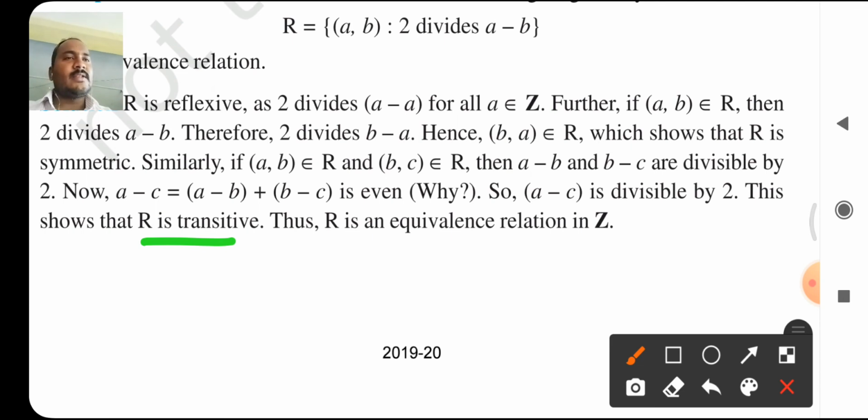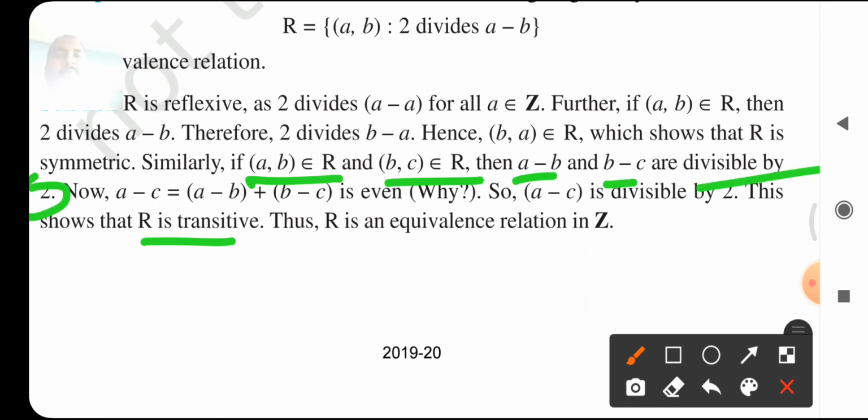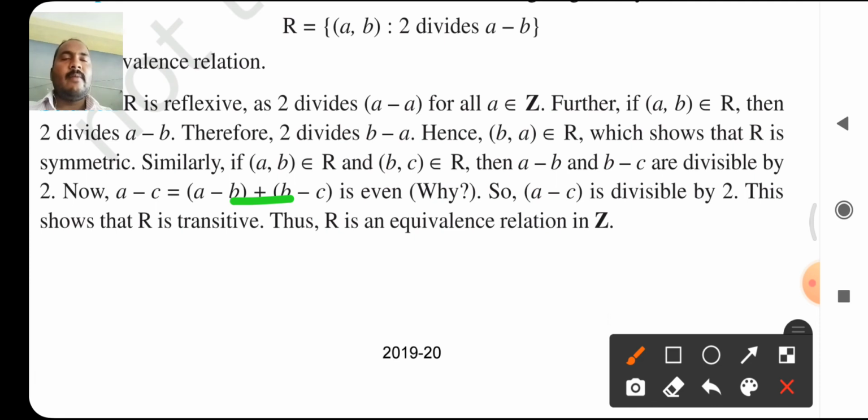Next, we consider (a, b) belongs to R and (b, c) belongs to R, then a minus b and b minus c are divisible by 2. Now we consider a minus c, which is equal to (a minus b) plus (b minus c). Here we adjust by using minus b and plus b. Minus b and plus b get cancelled, and we get a minus c. Here (a minus b) plus (b minus c) is even, so a minus c is divisible by 2. This shows that R is transitive.